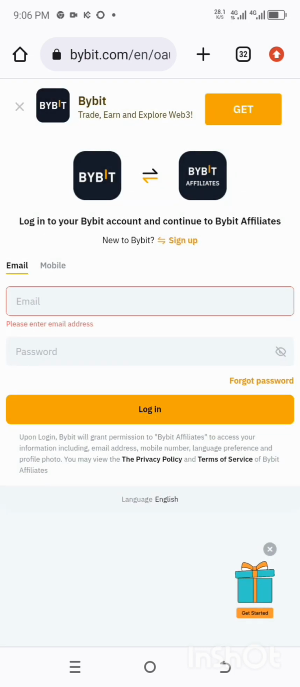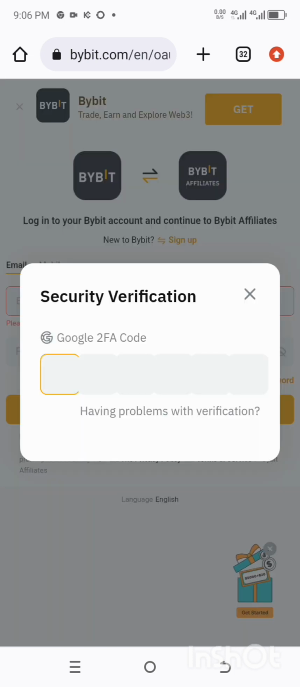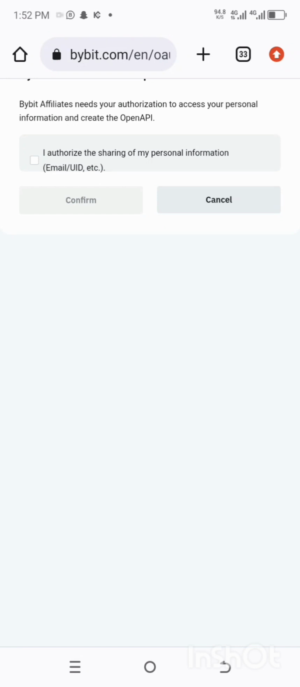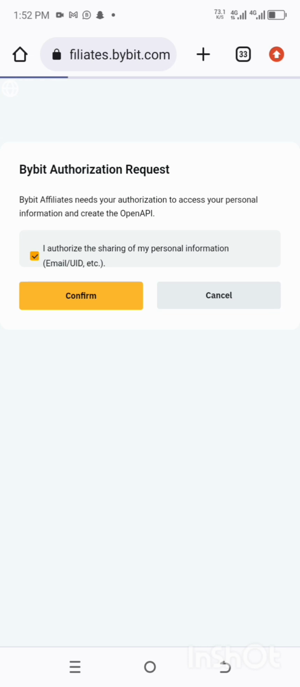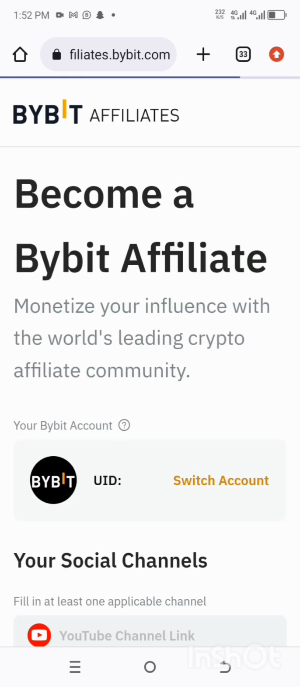Verification successful. So the next thing you just need to do is log in. You'll be asked to do 2FA code authentication, Google 2FA, two-factor code. So you do the authentication. The next thing, click on this and click on confirm. So let's watch carefully.